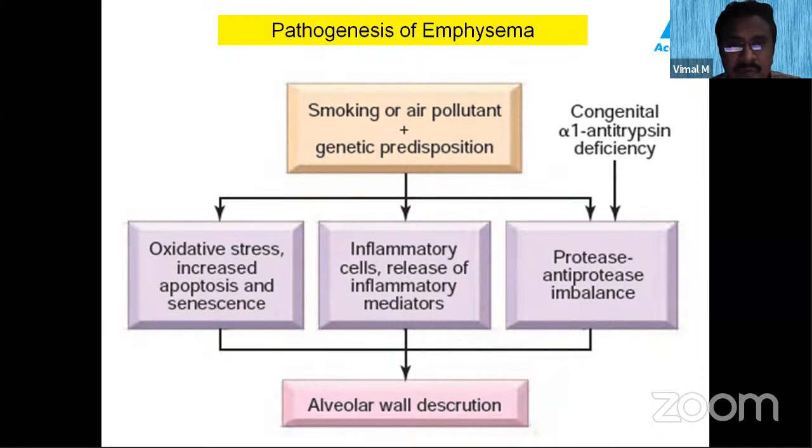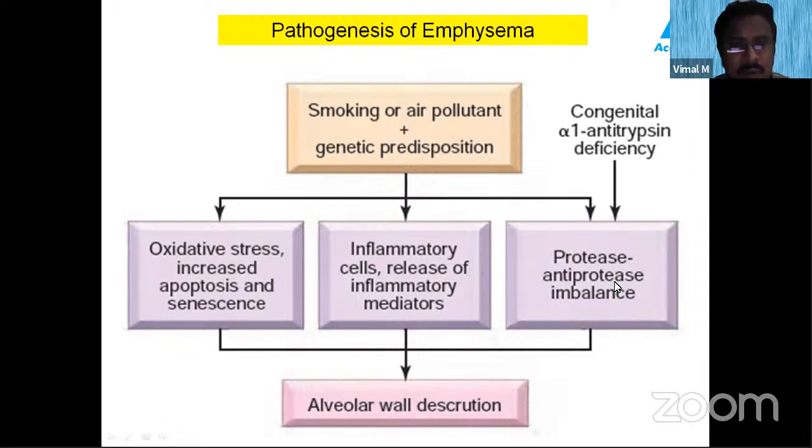And an important mechanism in smoking is that protease-antiprotease imbalance occurs. Normally there is a balance between the protease and antiprotease mechanism. Protease is an enzyme, elastase, which destroys the elastic fibers. And antiprotease is a mechanism which counteracts this elastase activity. So there should always be a balance between protease and antiprotease activity.